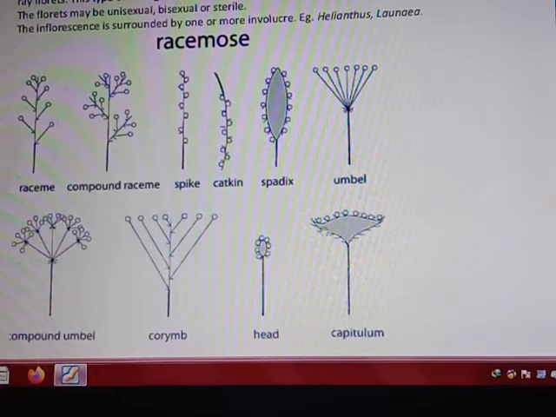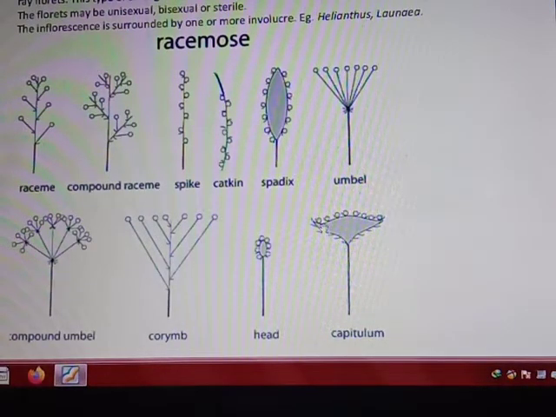It is a peduncle. It is a main axis. It is very short or broad, and all of the flowers are sessile. Means that within each flower there is not any individual pedicel present. These are directly attached to the one main peduncle, and these are all